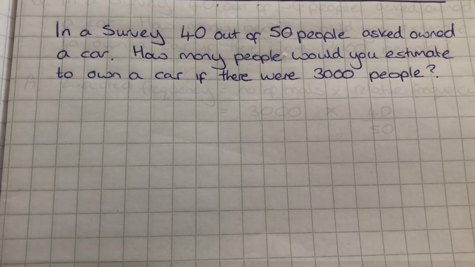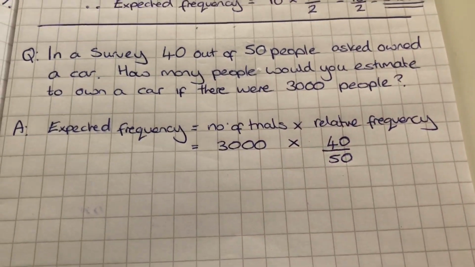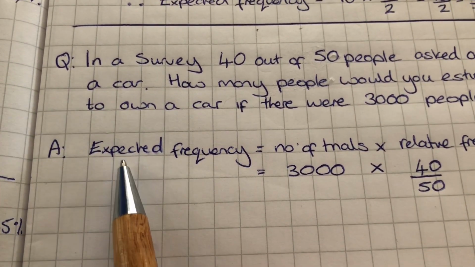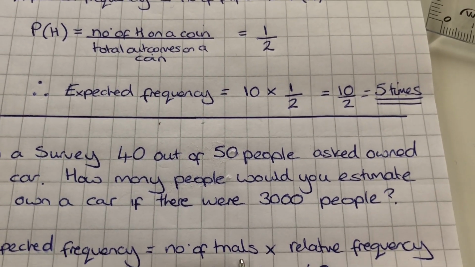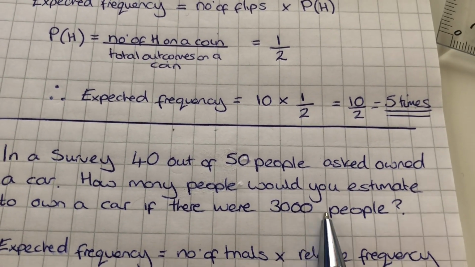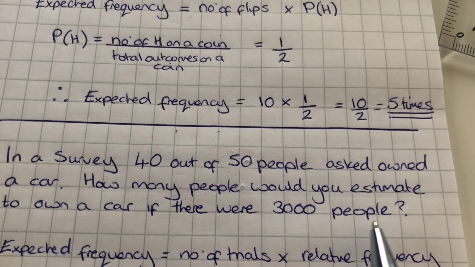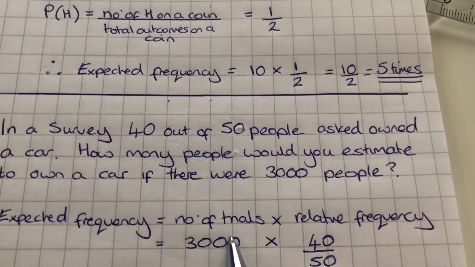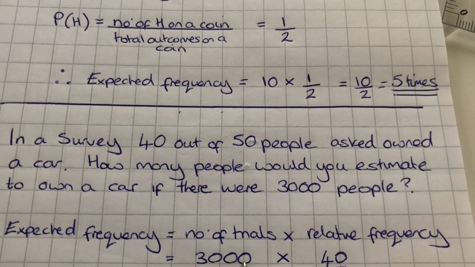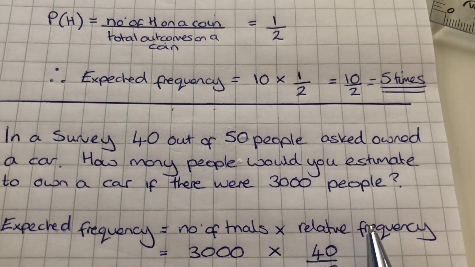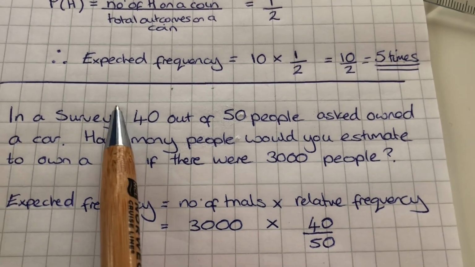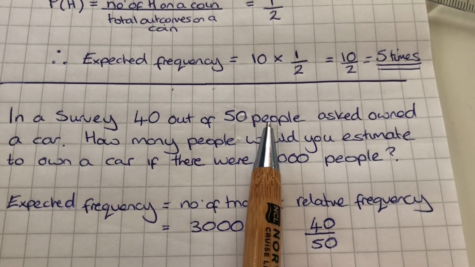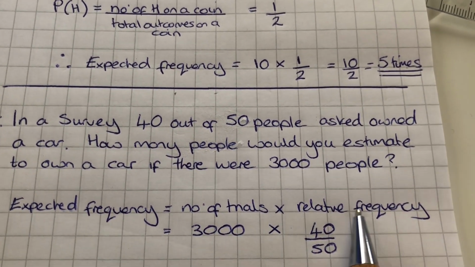Okay, so we know that expected frequency is calculated by looking at the number of trials that we are interested in studying on a larger scale. So if there were 3,000 people, we multiply that by either the relative frequency or the theoretical probability. And because we have results from a survey, from an experiment, it's relative frequency this time.